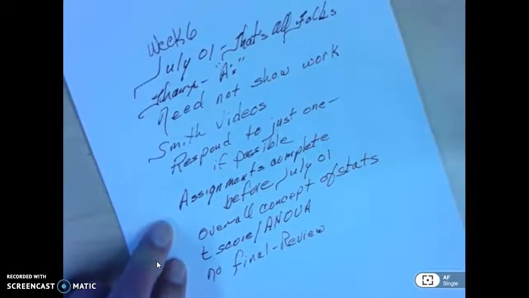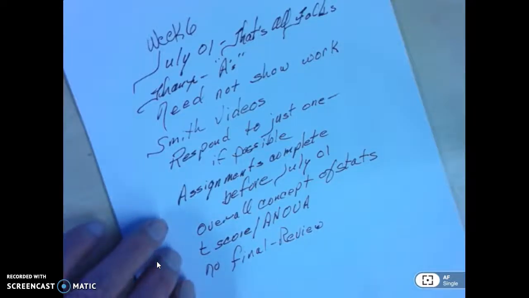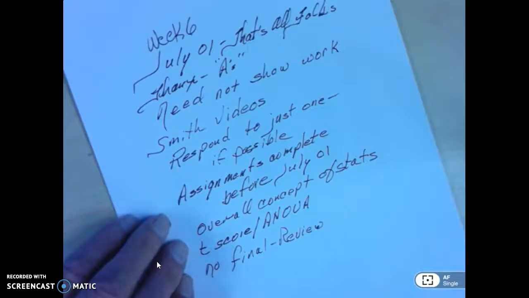Now, the assignments to complete will be on before July 1st. I want you to know that. So it is possible for you to complete this course before July 1st. What we're looking at overall in the course is an overall concept and overall feeling for statistics, and that is what the reviews will pertain to.